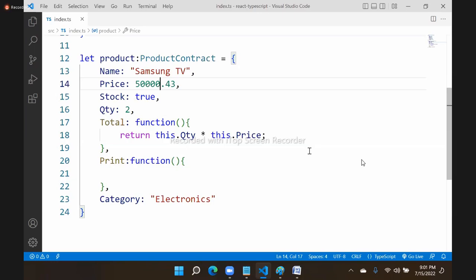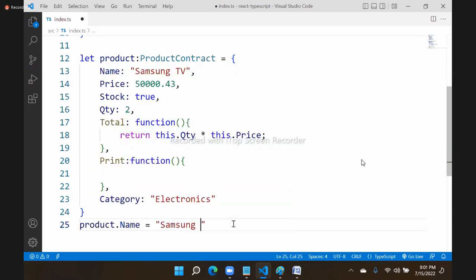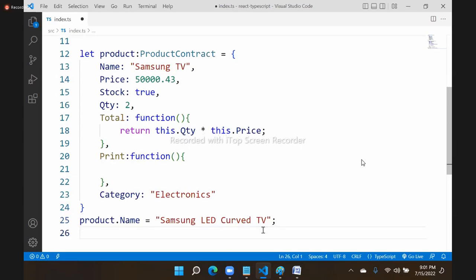Or name cannot be changed. But you can change price, stock, quantity, but name cannot be changed. But as of now, it allows. I'm accessing product.name. I can change it to Samsung LED curved TV, something like this. It will accept. Right? That means you can assign a new value into it. But once the value is initialized, I should not allow to make it any change.